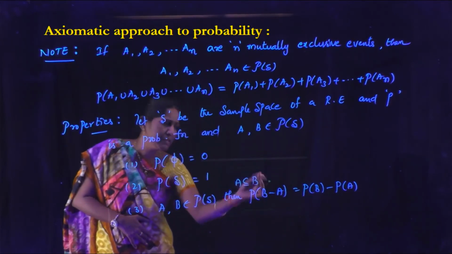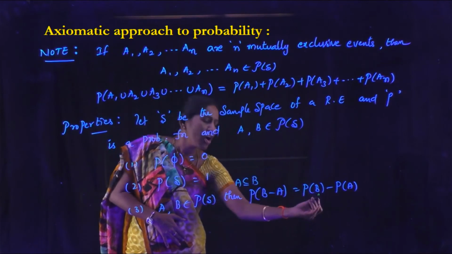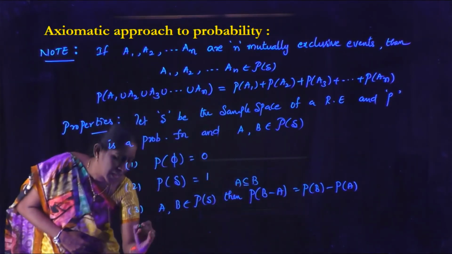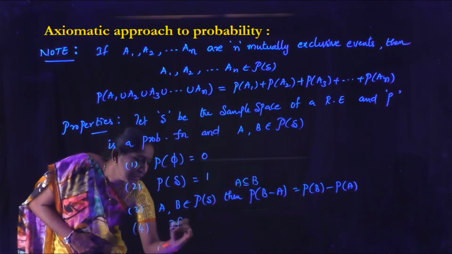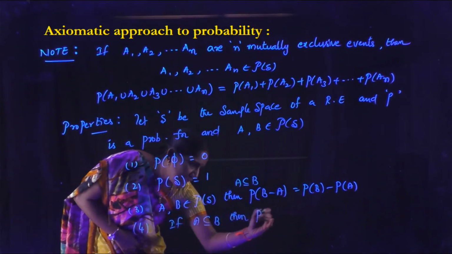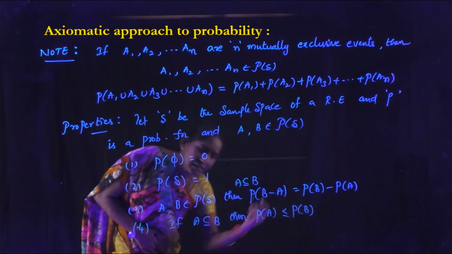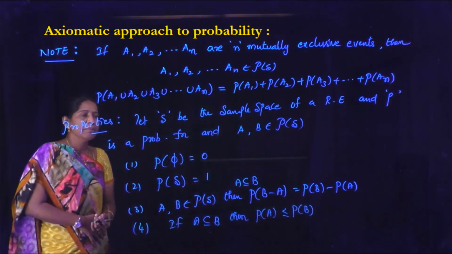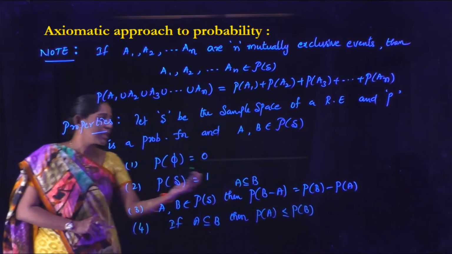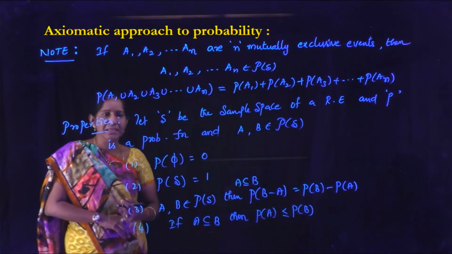If A is contained in B, then P of B minus A equals P of B minus P of A. And if A is contained in B, then P of A is less than or equal to P of B. These are the properties you can apply in this chapter.